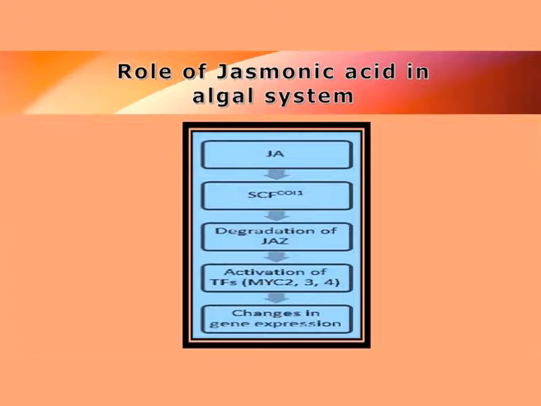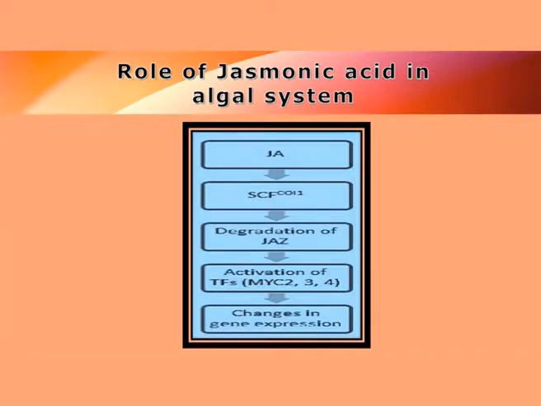So one way or the other, the jasmonate production increases, and once it increases, it will stop the enzyme which is required for jasmonate production, because adequate amount of jasmonate is already there. And this jasmonate will activate specific receptor in the form of TFs, and thereby the gene expression will result in tolerance to insect or other pathogenic damage.